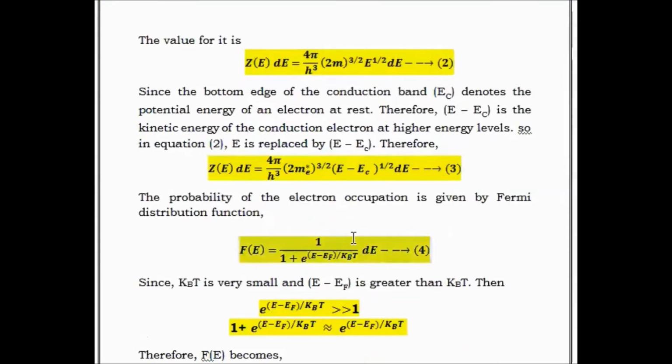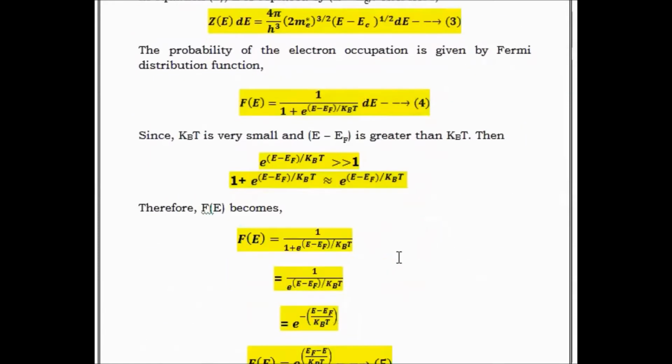And also we know from the Fermi distribution function, f(E) is equal to 1/(1 + e^((E minus EF)/kBT)).